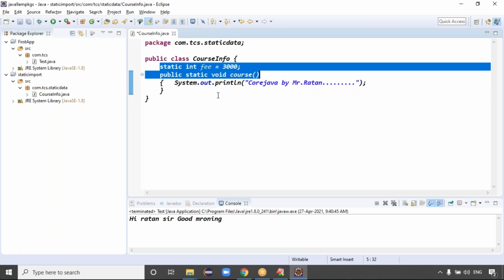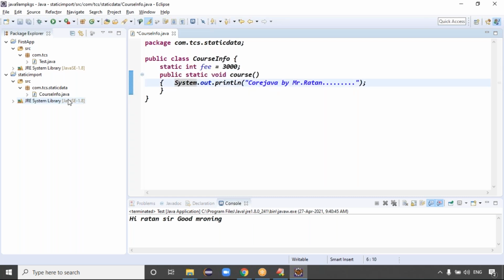Guys, course info is there, right? One static variable is there. It's fine. Guys, I want to create the client package now. I want to create another package, the client module. This is like course info, one package that contains the course info. Guys, please mute.